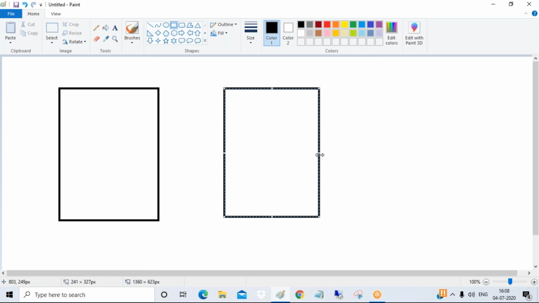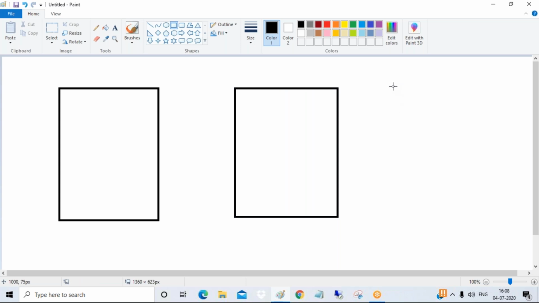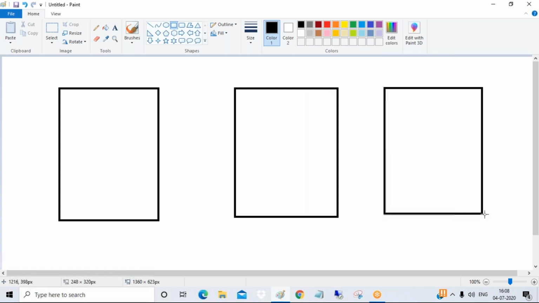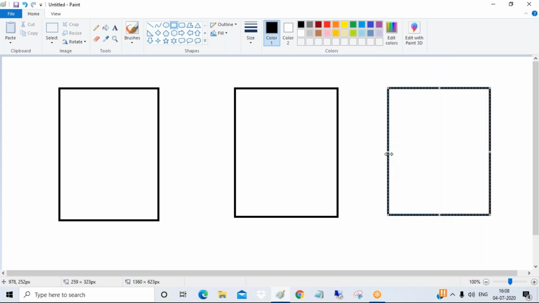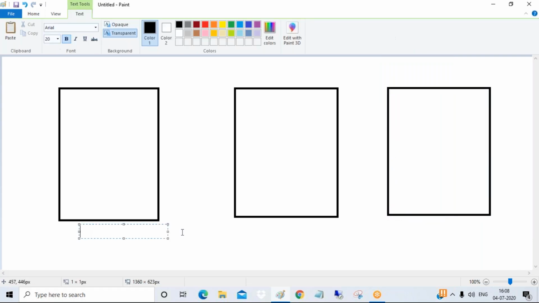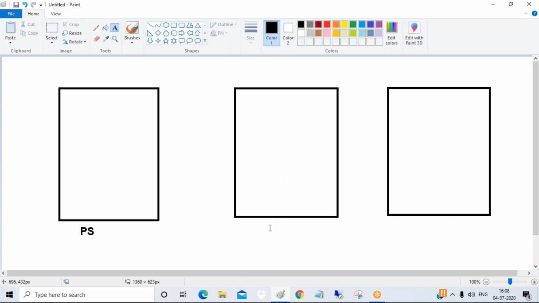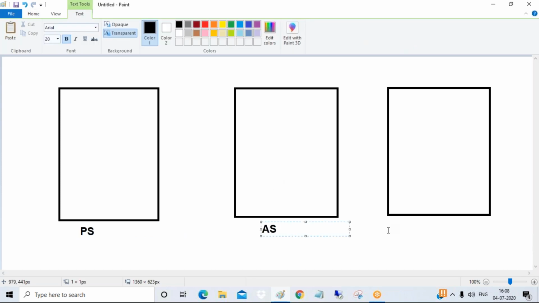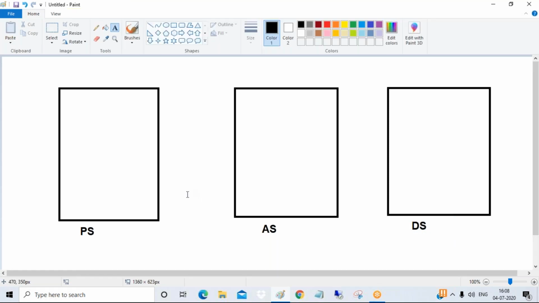In R3 architecture, you will find the presentation server, application server, and database server. Most of the ERP solutions work on R3 architecture.